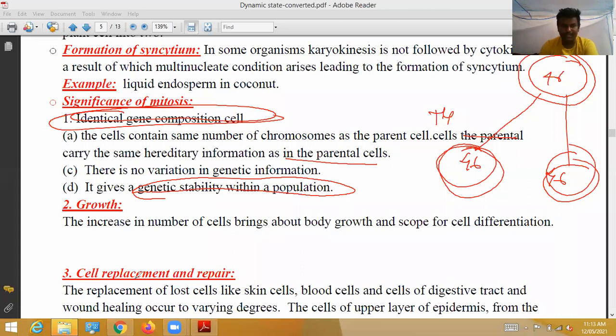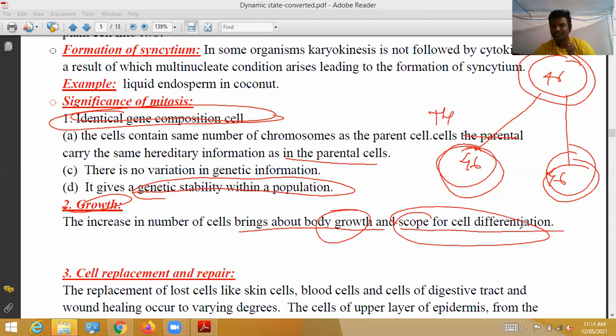Next, growth. The increase in number of cells brings about body growth and scope for cell differentiation. That is only as a result of mitosis division. Already we have discussed it. Meristematic tissue undergoes rapid mitotic divisions, which give rise to new cells. As a result of the formation of new cells, body growth occurs. Differentiation means millions of cells are formed, and those cells are differentiated into roots, stems, leaves, fruits, flowers, seeds, etc. That is called growth.